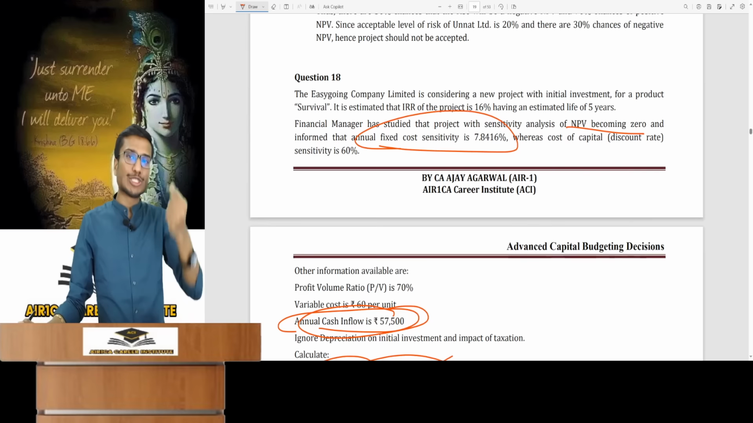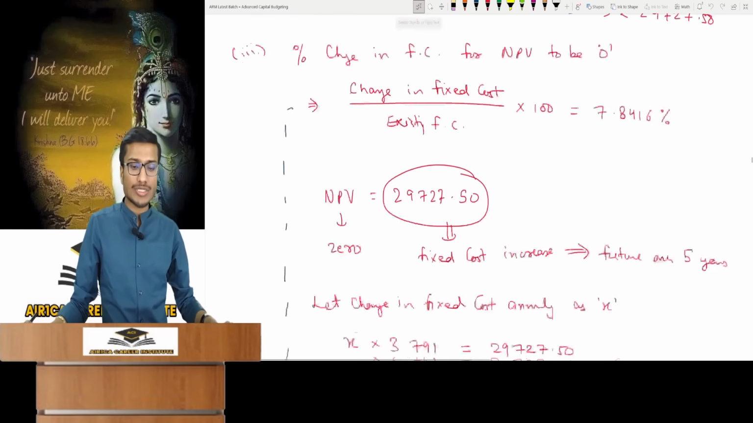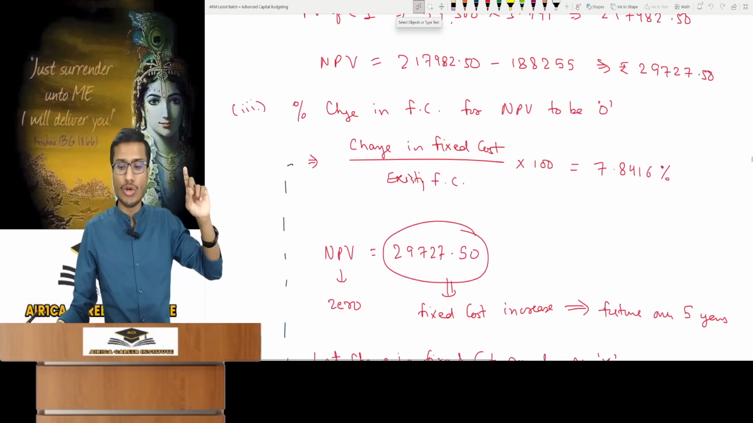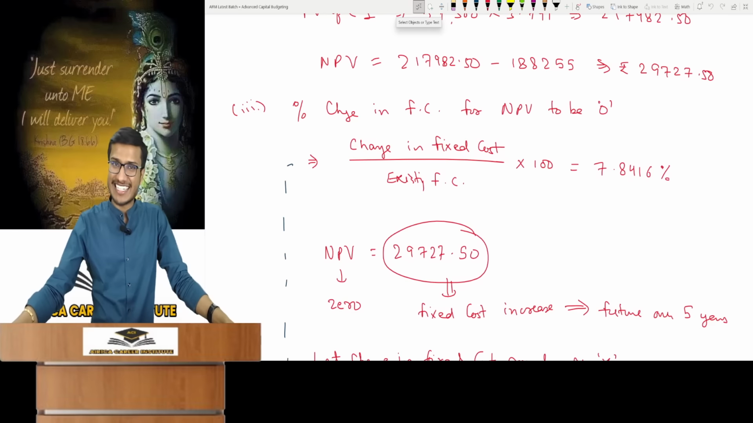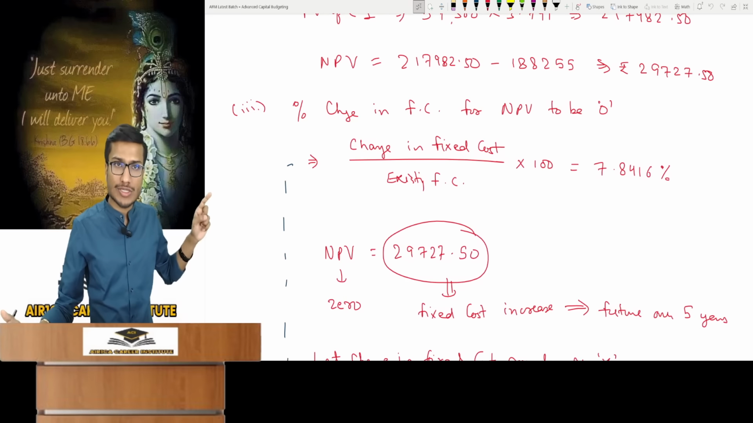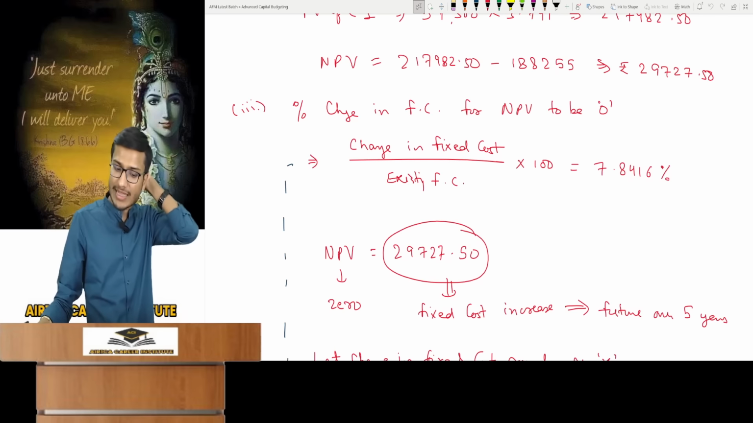Then your NPV will become 0. So that is, if you do change in fixed cost divided by existing fixed cost into 100, you will get 7.8416%. This is given. You have to find the existing fixed cost, and to calculate this, you must determine the amount of change in the fixed cost.